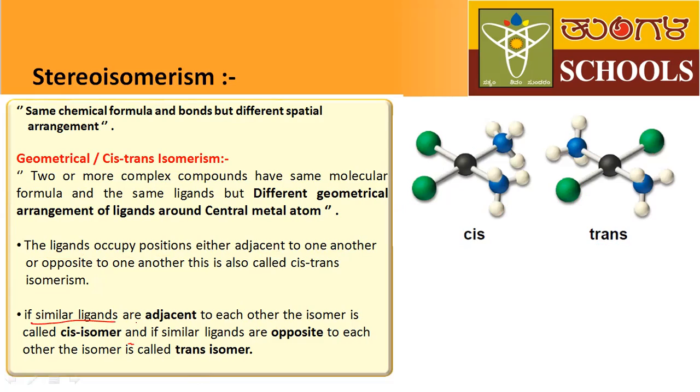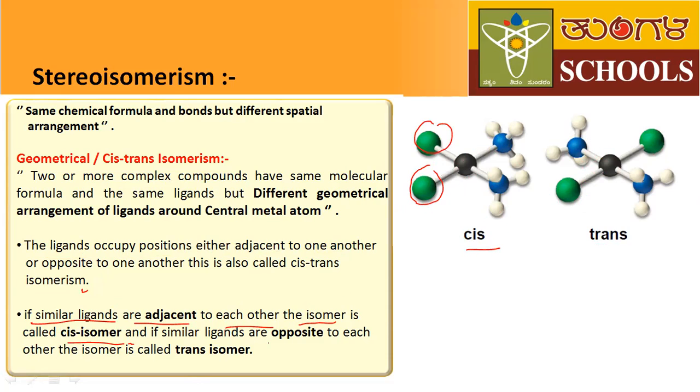If similar ligands are adjacent to each other, then the isomer is called the cis isomer. Here, the two green color ligands are adjacent to each other. That's why this complex is called a cis isomer.